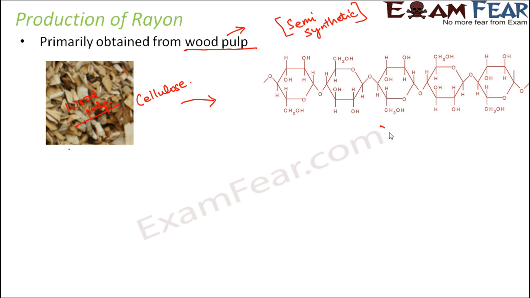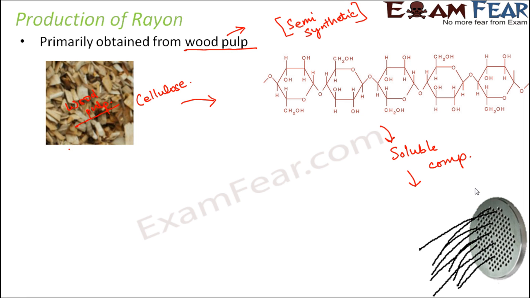This cellulose is converted into a soluble compound by chemical reactions, and then this soluble compound is made to pass through the spinneret. You remember the concept of the spinneret: it is a disc-like structure through which the viscous polymers are forced to come out. They come out in the form of thin fibers or filaments.